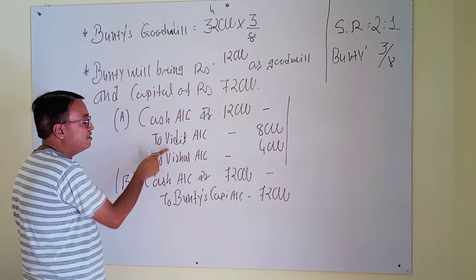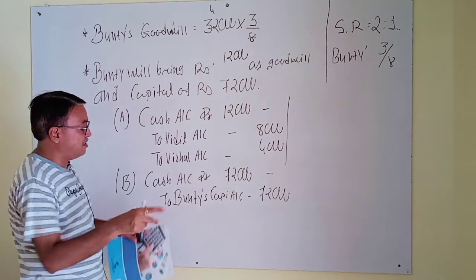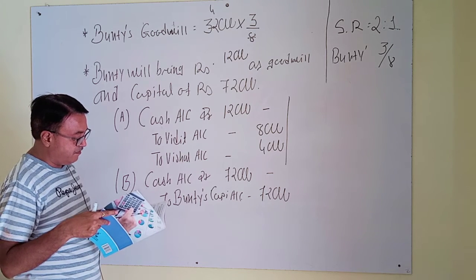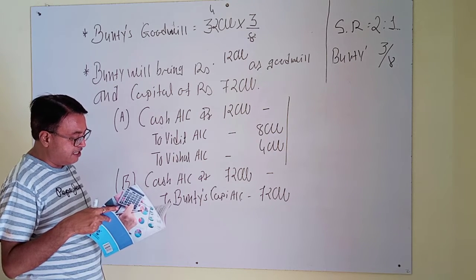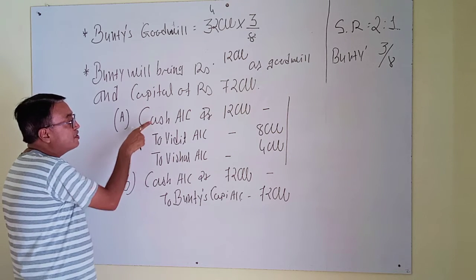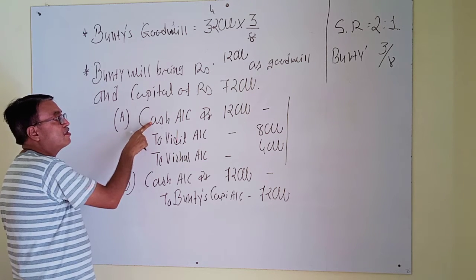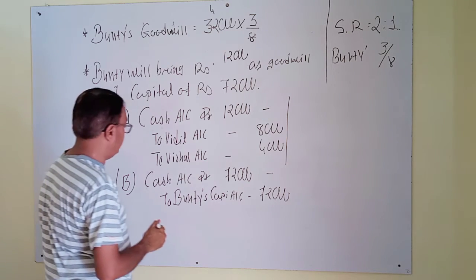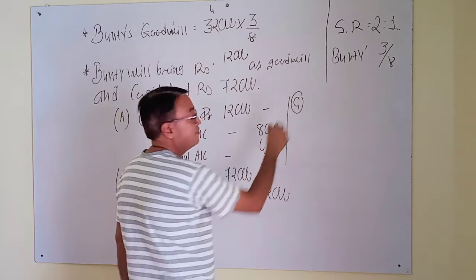But now Vidit and Vishal withdraw 50% of goodwill. See here in adjustment number 4: Vidit and Vishal withdraw 50% of goodwill received by them in cash. The opposite journal entry will be recorded. Here cash account is debit, then withdraw. Then write here C. Journal entry for C.